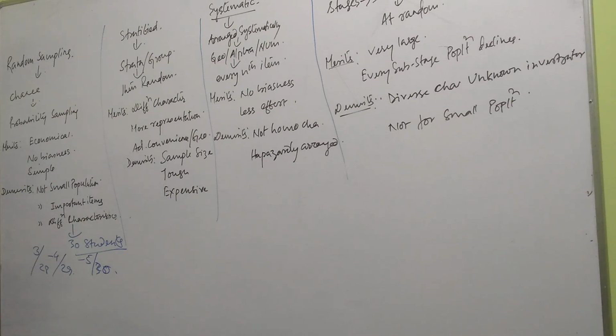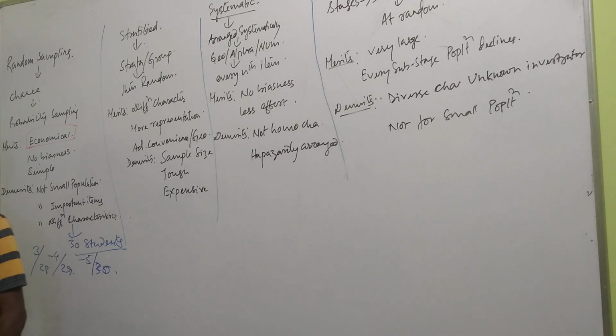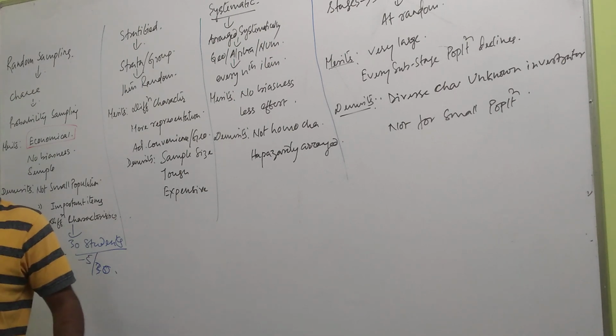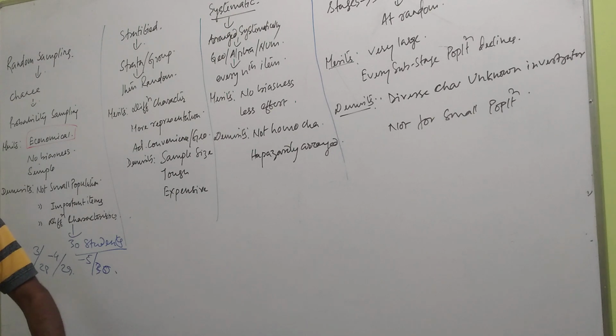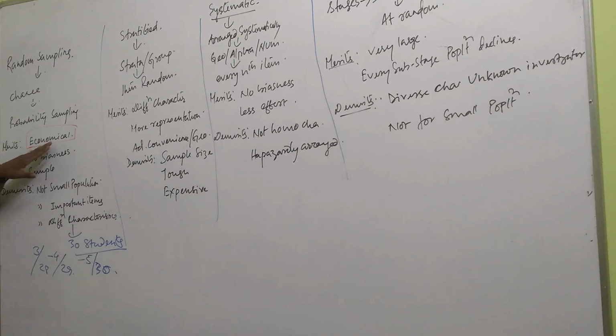So random sampling, what are the merits? Merits are economical. This word now is very common to us. আমরা যখন থেকে স্ট্যাটিস্টিক্স, সেন্সাস, স্যাম্পলিং, ডেটা বোঝা শুরু করছি, এই ওয়ার্ডটাও আমরা পাওয়া শুরু করছি। ইকোনমিক্যাল মিনস এই যে আমি এইভাবে যে ডাটাটা সিলেক্ট করলাম, আমার কোনো এফোর্ট লাগছে এখানে? ইজিলি আই সিলেক্টেড। I just said last bencher একজন আও as a sample, first bencher একজন আও, middle bencher corner আও, second bencher যে মিডলে আছে সে আও। I am not giving any much effort in selecting the sample. That is why it is said that it is economic.